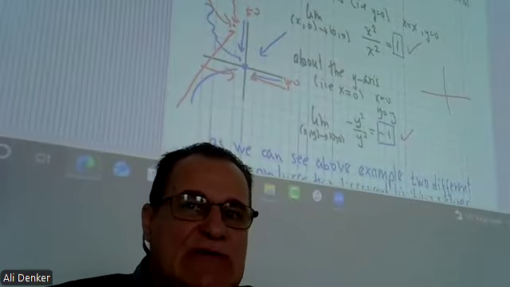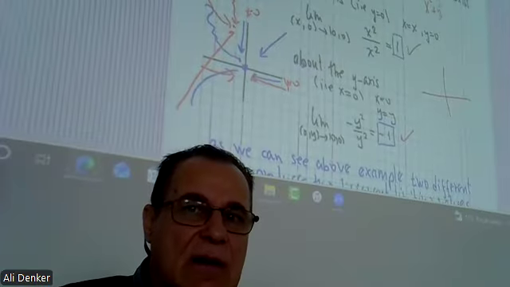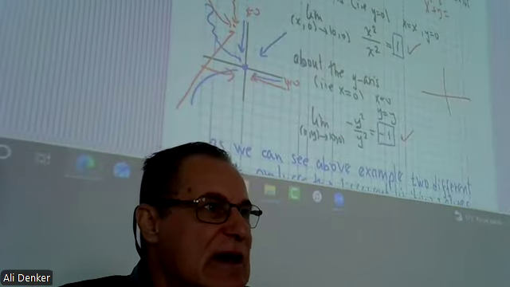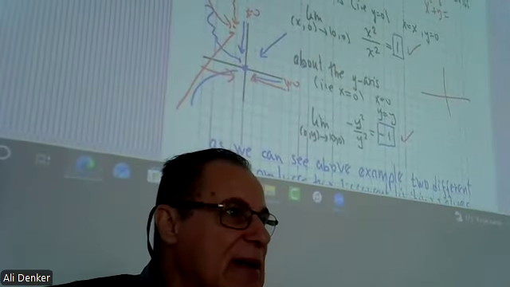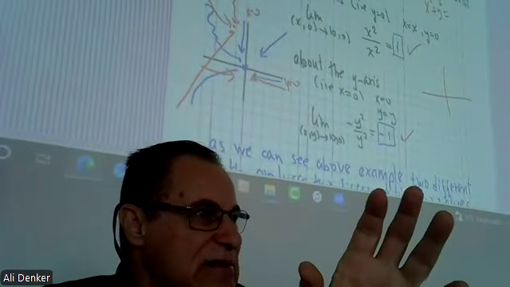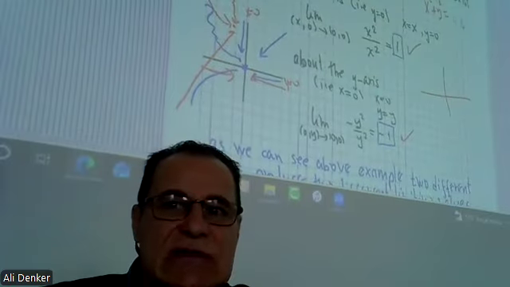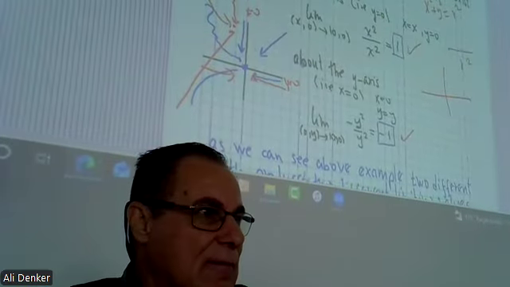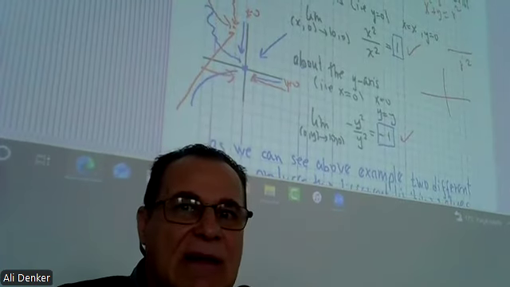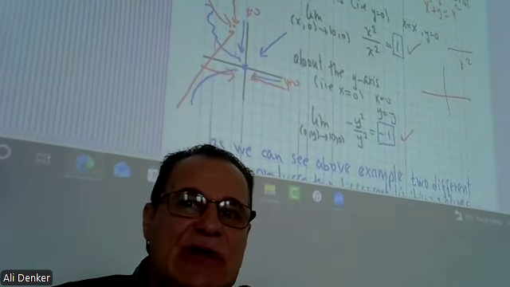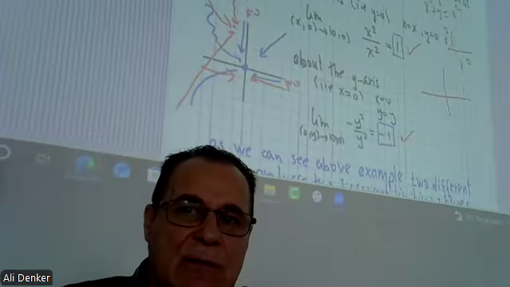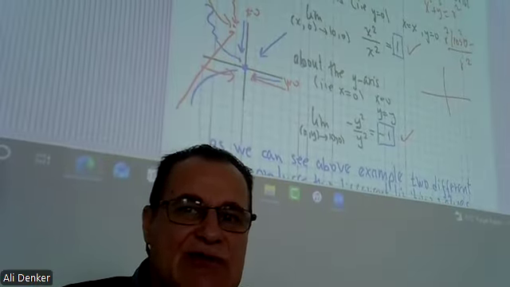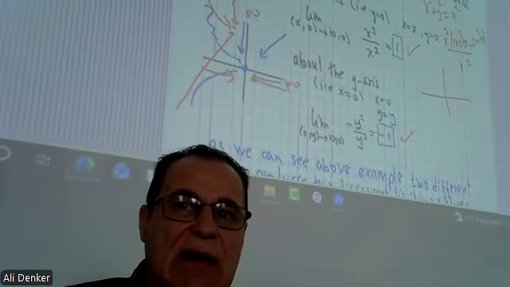So x squared plus y squared is what? r squared cos squared theta plus r squared sin squared theta. So r squared times sin squared plus cos squared, which is 1. So it is equal to r squared. So here we have r squared. And then here, x squared means r squared cos squared theta, and minus y squared means r squared sin squared theta, okay?